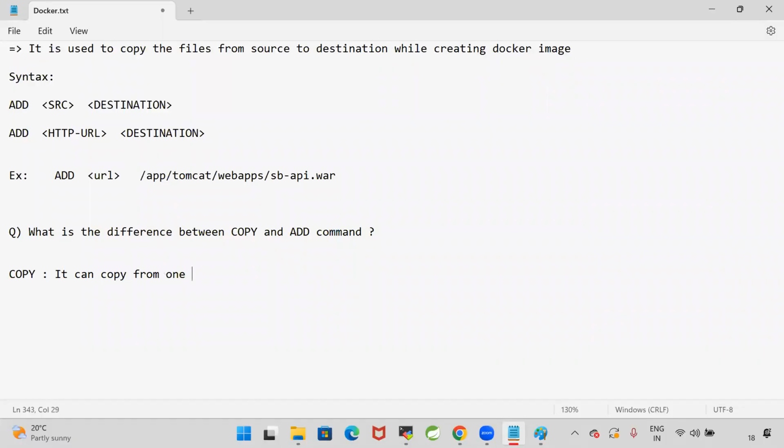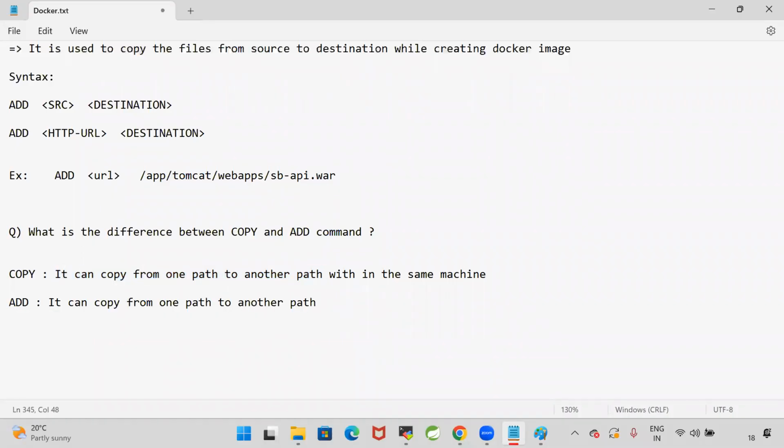Whereas add command, we can copy from one path to another path, and it supports URLs also as a source.